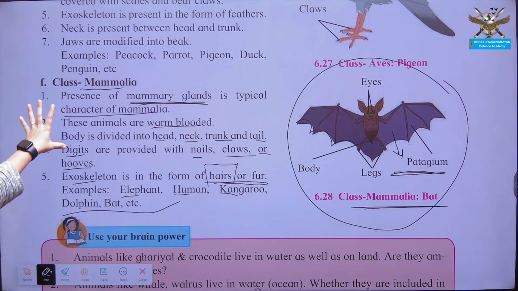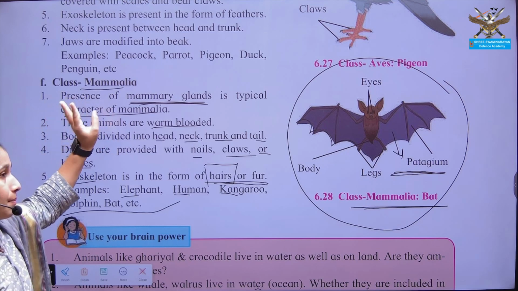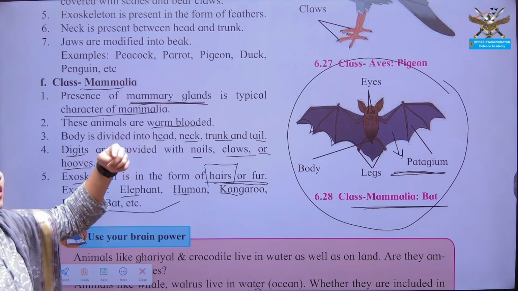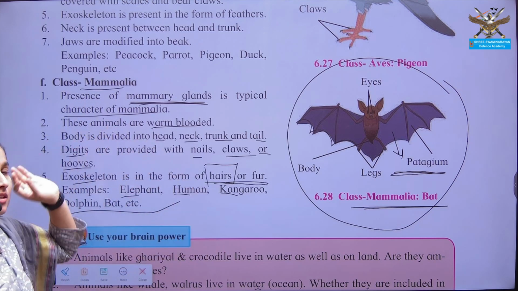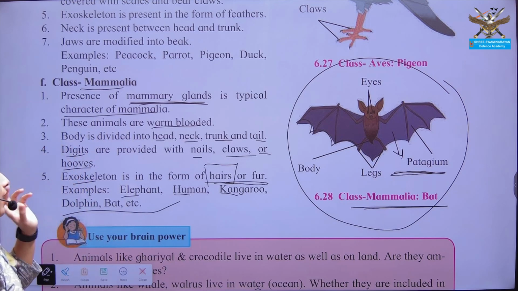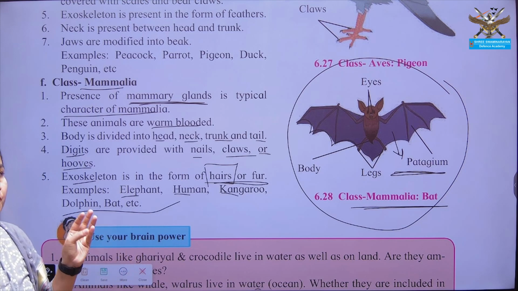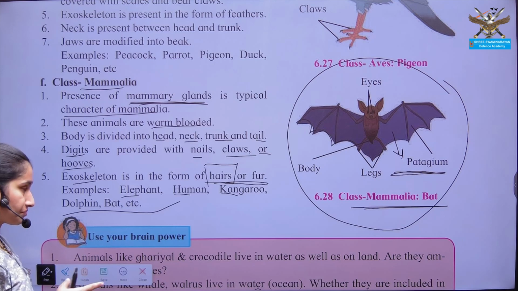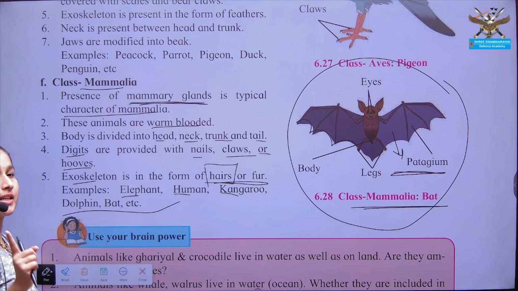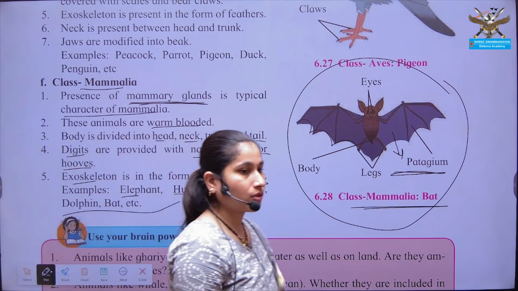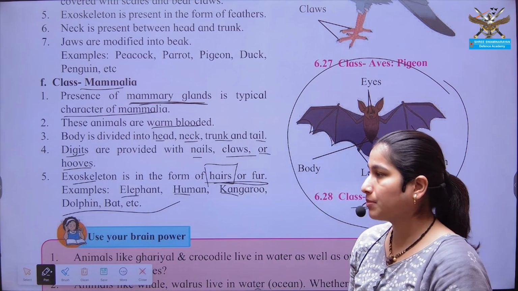So what you have to remember regarding class Mammalia: presence of mammary glands, they do not lay eggs, they give birth to their young ones. Next, warm-blooded, body divided into head, neck, trunk and tail. Their digits or fingers consist of nails, hooves or claws. The exoskeleton consists of fur and hairs. Fur is mostly seen in organisms residing in the coldest environment. Here we complete today's chapter, that is animal classification.